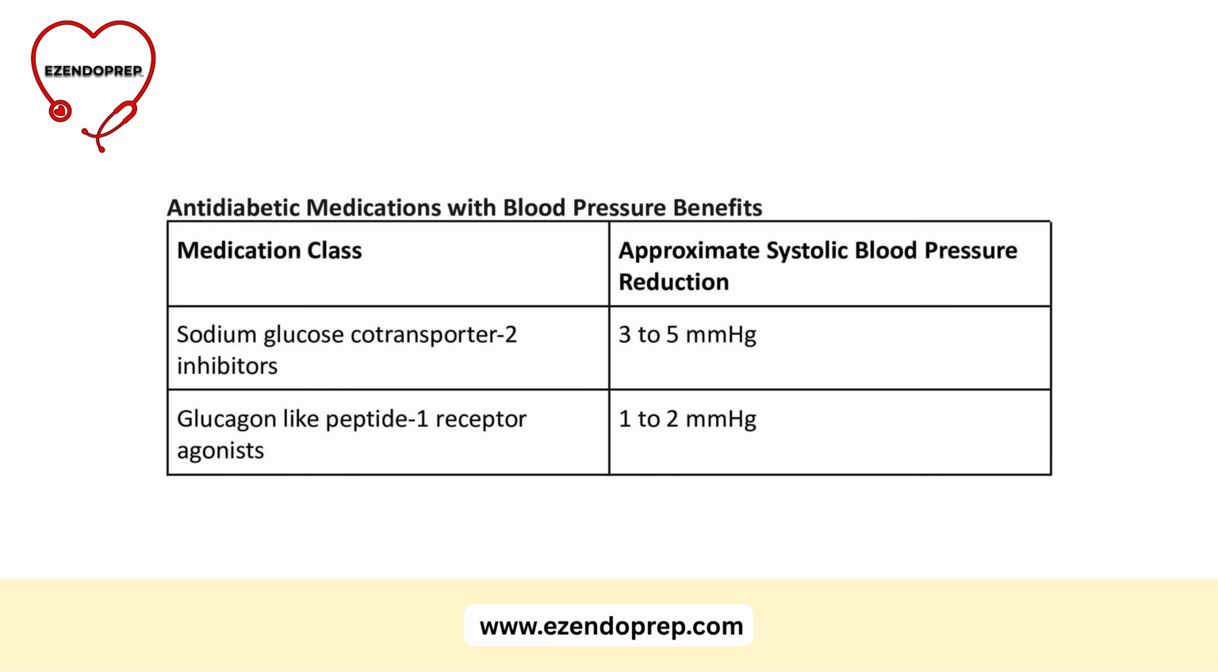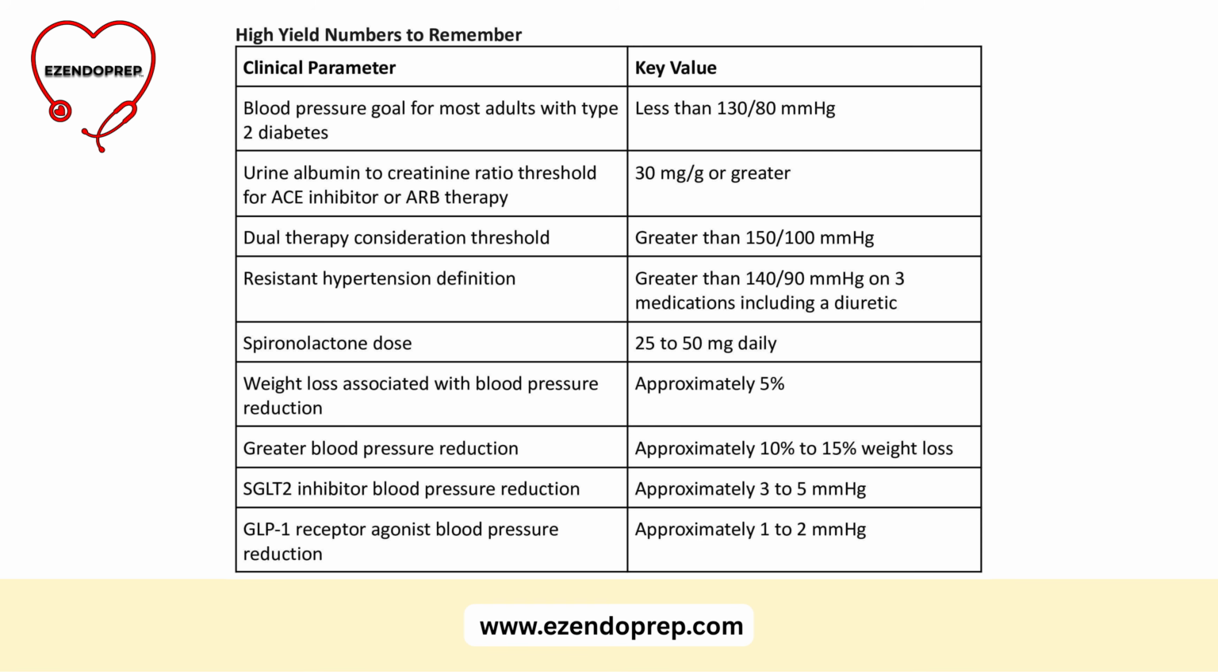I also wanted to emphasize that diabetic meds can also lower blood pressure. Mild systolic reduction can occur with GLP-1 receptor agonists, approximately 1 to 2 millimeters mercury, and SGLT2 inhibitors, approximately 3 to 5 millimeters lowering. Let's end with numbers to remember. Blood pressure goal, less than 130/80 for most patients with type 2 diabetes. Start an ACE or an ARB when urine albumin to creatinine ratio is over 30 milligram per gram or higher.